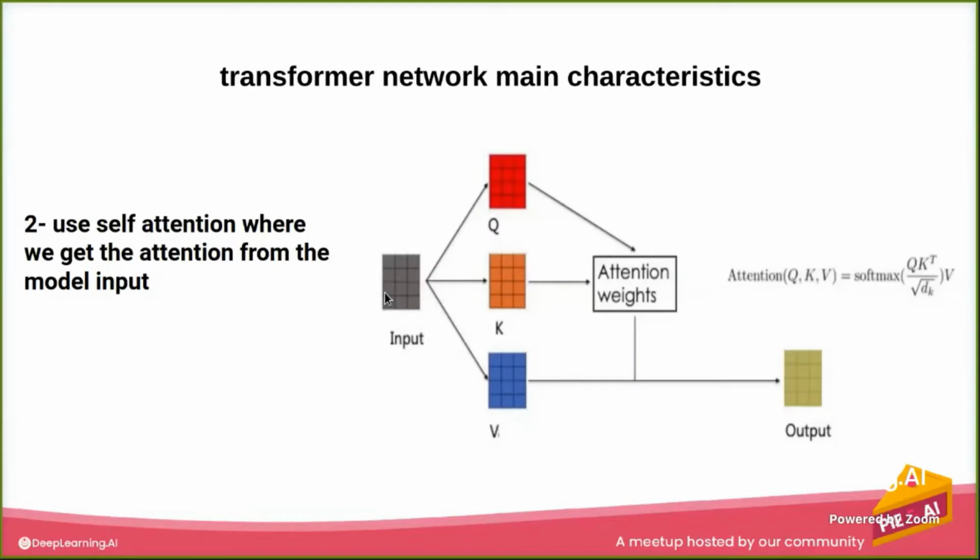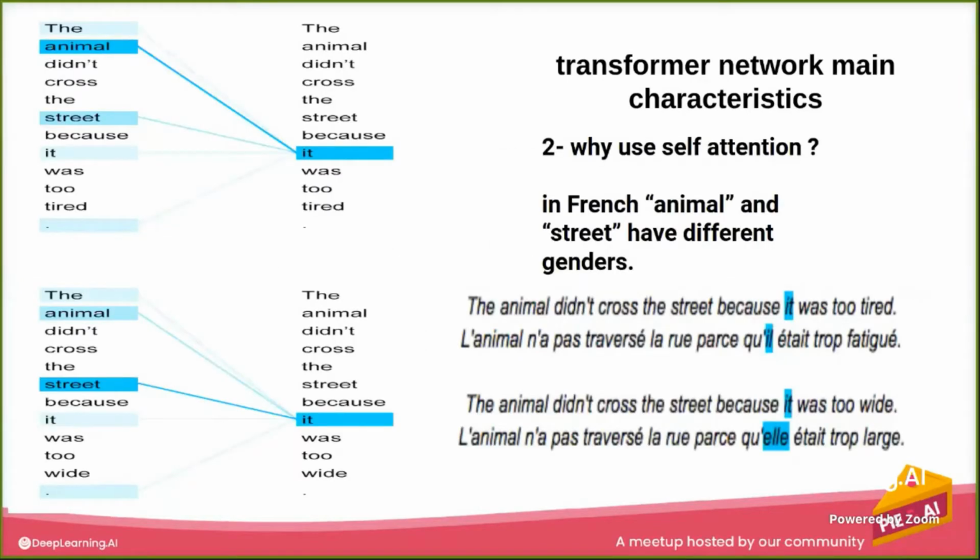Now, what is the benefit of self-attention? Let's see this example. Firstly, in French, animal and street have different genders, so when you translate it, it has a different translation. Now, let's look at the first sentence: the animal did not cross the street because it was too tired. This "it" is referring to the animal, not to something else in the sentence. While the second sentence: the animal did not cross the street because it was too wide. Now, this "too wide" is referring to the street.